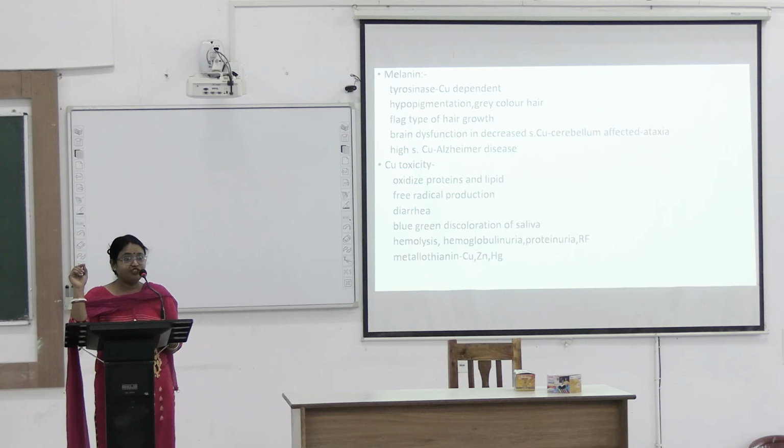In the free radical scavenger system, you have reactive oxygen species and reactive nitrogen species, ROS and RNS.